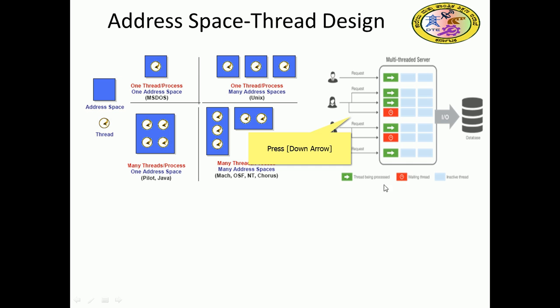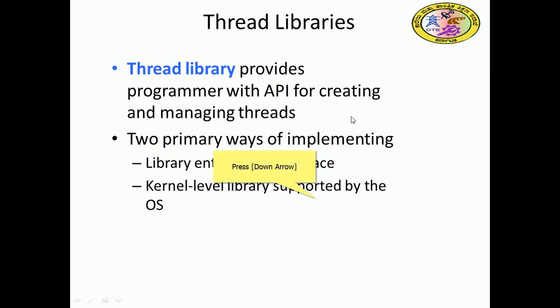This we have seen, that multiple requests will be there. Now we can observe thread libraries. A thread library provides the programmer with an application program interface for creating and managing threads. There are two primary ways of implementing it: a library entirely in user space, or a kernel-level library supported by the OS. The library supports user threads, and the kernel supports kernel threads.